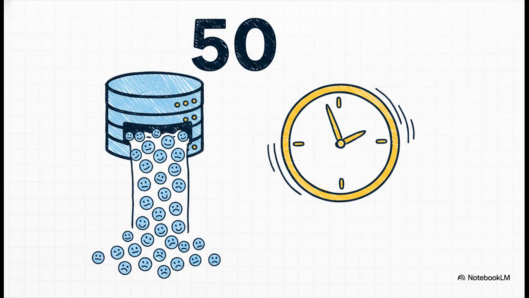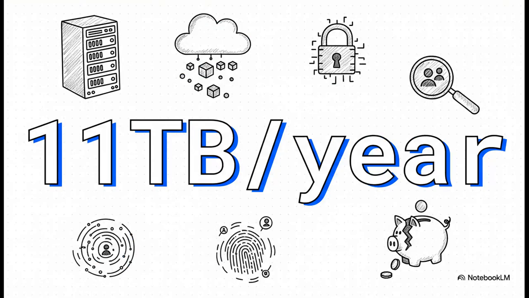Of course, there's a catch. The website is just cranking out new faces nonstop. We're talking about 50 new, unique faces every single minute. If you wanted to build a detector, you'd have to download and save every single one of them. And that adds up fast. You'd be looking at 11 terabytes of image data every single year. That's a gigantic storage problem, way, way bigger than a $100 project can handle.